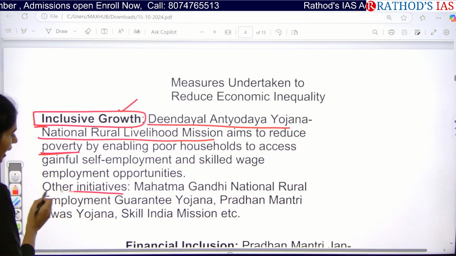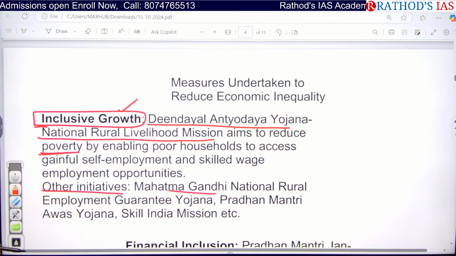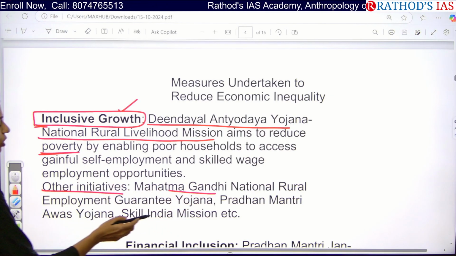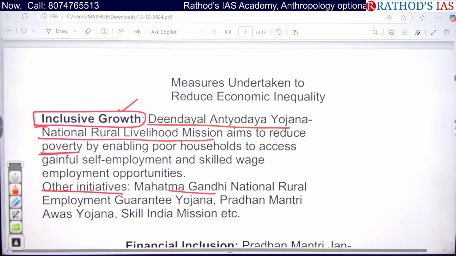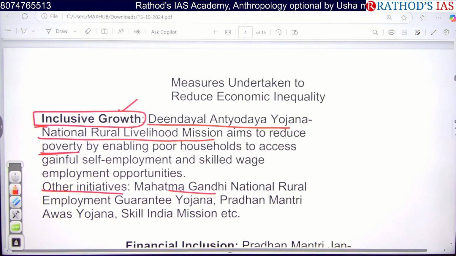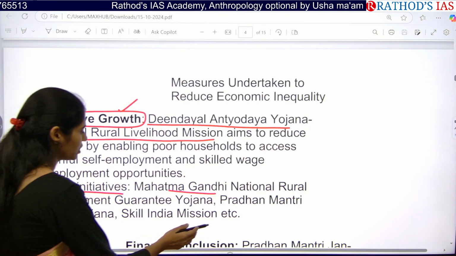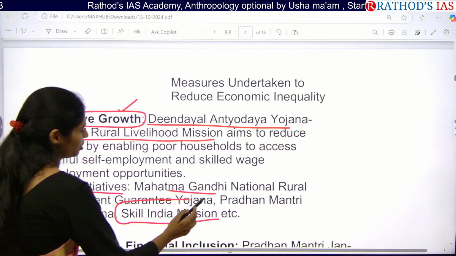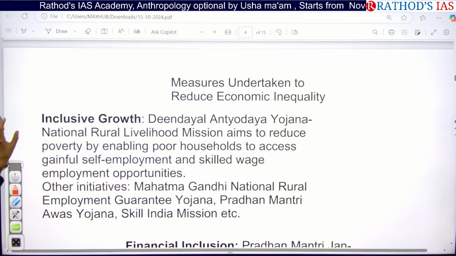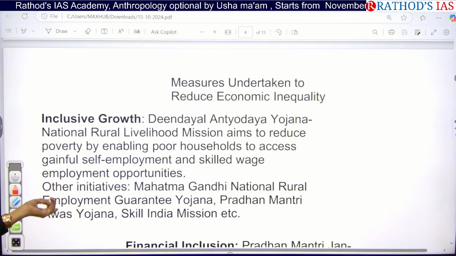And not only that, for the rural areas, the government came up with the MGNREGA scheme, that is the Mahatma Gandhi National Rural Employment Guarantee Scheme. The government is also providing housing for all in rural and urban areas under the Pradhan Mantri Awas Yojana. And the government is focusing on improving the skills of youth, called the Skill India Mission. So this is the first important measure taken by the government.